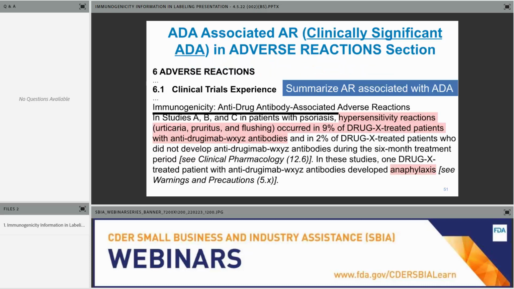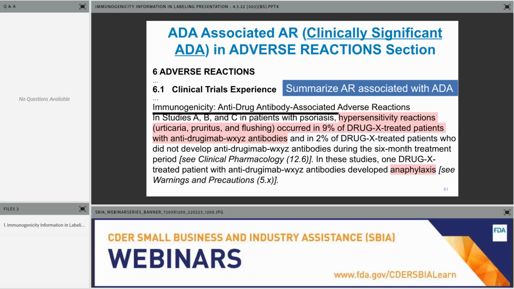Now, this is a situation when we have ADA affects safety, ADA affects adverse reactions, and typically, as you know, this is likely going to be due to effects on hypersensitivity reactions and/or injection site reactions. That's typically what you're likely going to find. And if that's the case, we recommend including the information under a specific heading, immunogenicity, anti-drug antibody-associated adverse reactions.